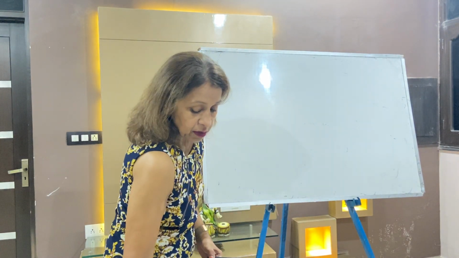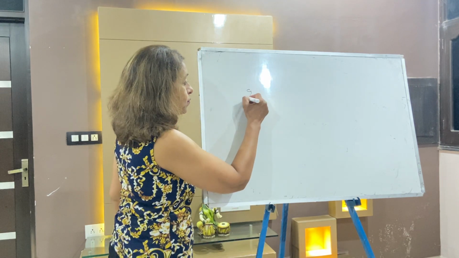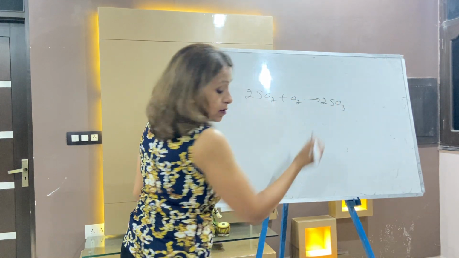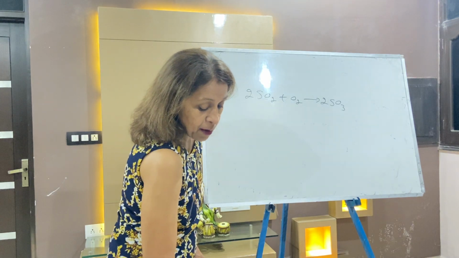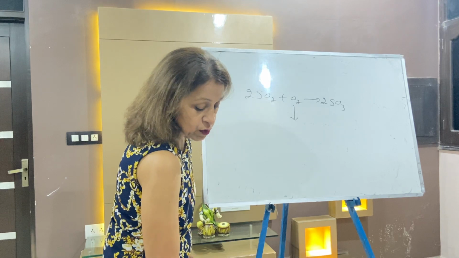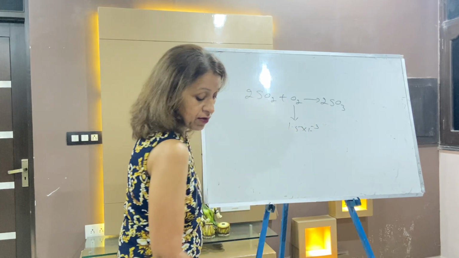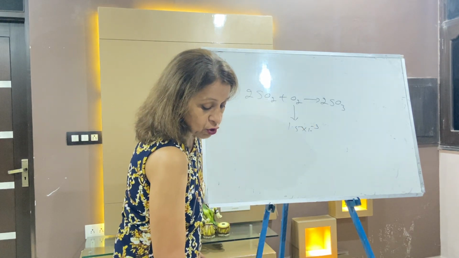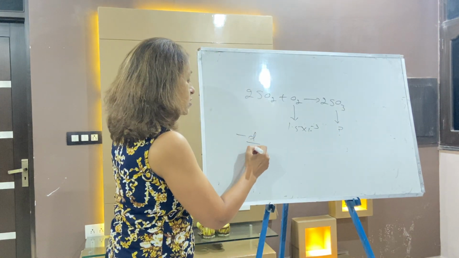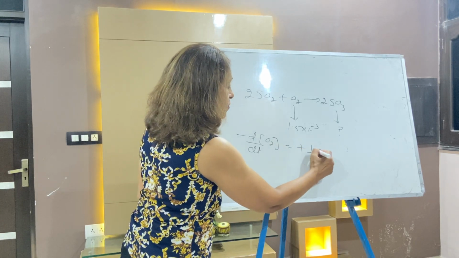Second question. The reaction is given: 2SO2 plus O2 arrow 2SO3. Now the rate of the decomposition of oxygen is given. The oxygen rate is 1.5 into 10 to the minus 3. You have to calculate the rate of the formation of SO3. It's very simple again. It's minus d by dt of oxygen, equal to plus 1 by 2 d by dt of SO3.